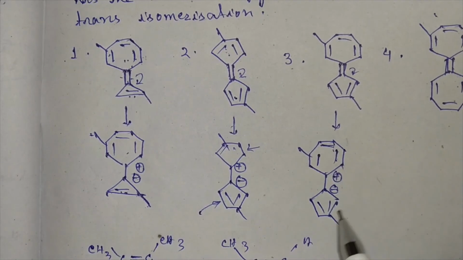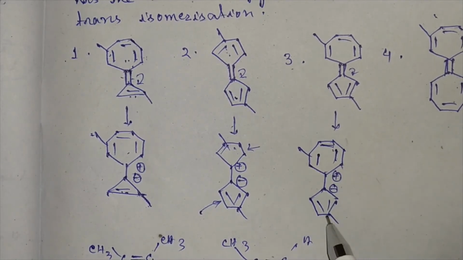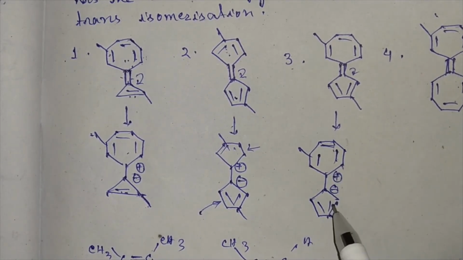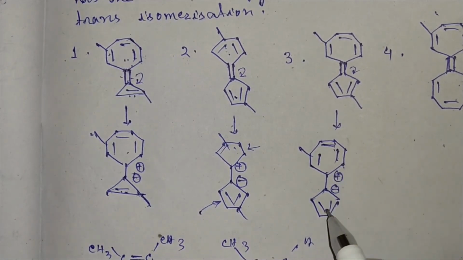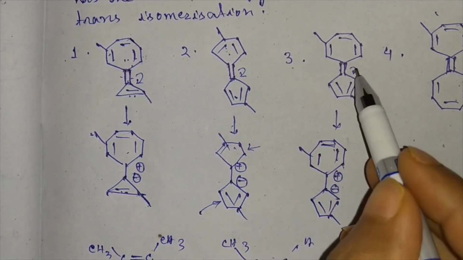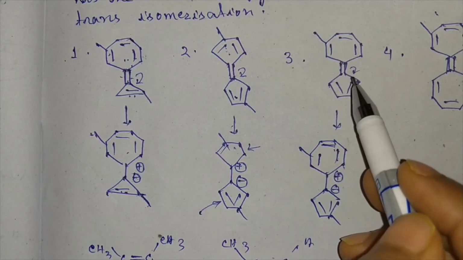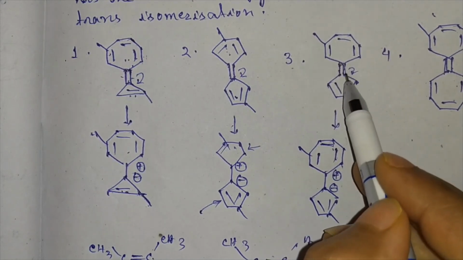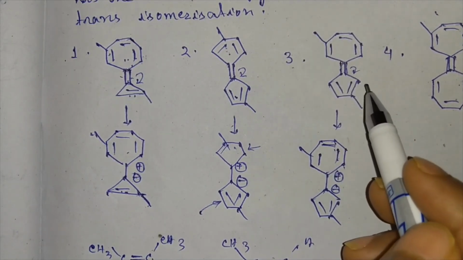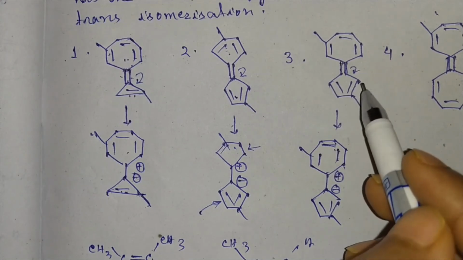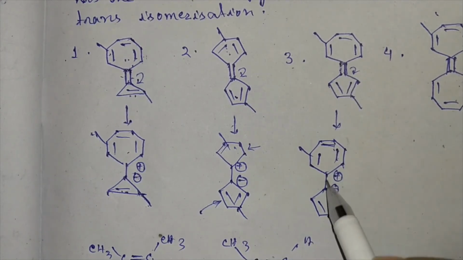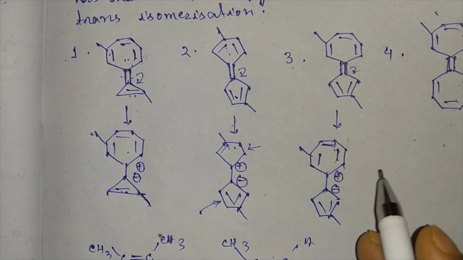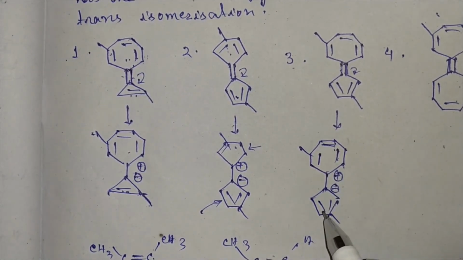So this is aromatic, and as well this is a 6-pi electronic system, so this is also aromatic. So here both rings get aromaticity due to internal polarization of this pi bond. So the bond order of this double bond will be less, that is, it will behave like a single bond. So here the rotation will take place easily.